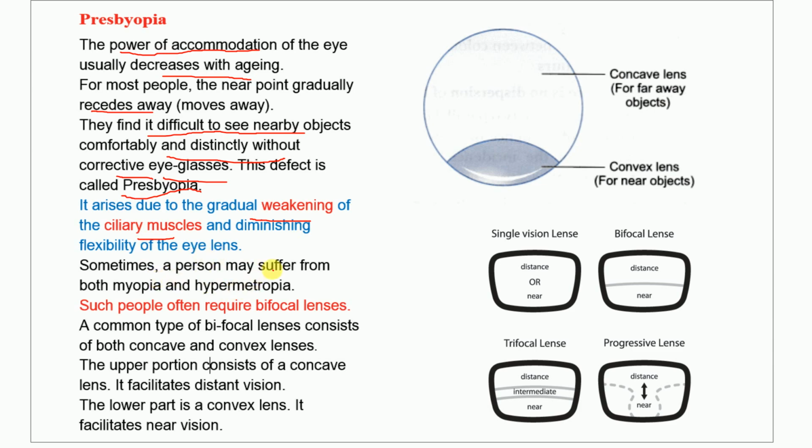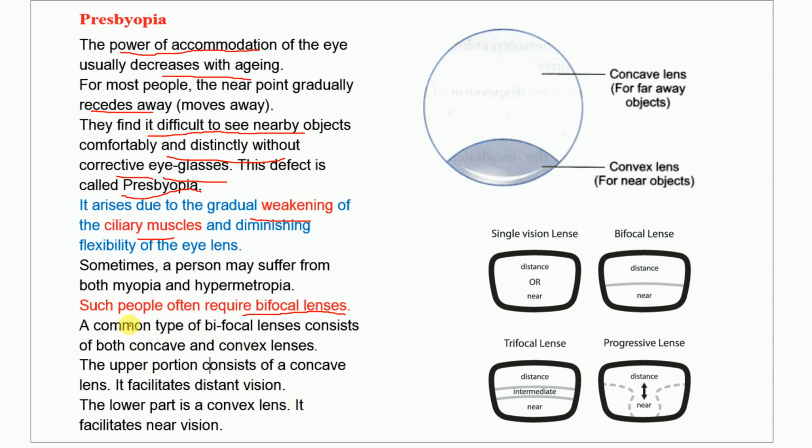Or sometimes a person may suffer from both myopia and hypermetropia. A presbyopia person having both problems cannot see the nearby objects as well as the far away objects. Such people often require bifocal lenses. Bifocal lens is the correction actually.